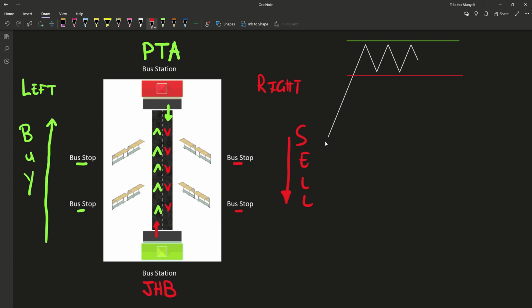What this simply means is that in Pretoria, there's a limit. Okay, so I'm going to put the keyword here. At the station, we have a limit. Right? Same at Joburg, there's a limit. There's only one direction that we take. Right? But at the bus stop, you've got two decisions. You can sit on the left side of the bus stop or sit on the right hand side of the bus stop, and this would make a difference.